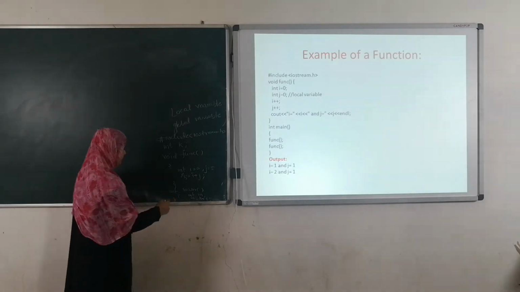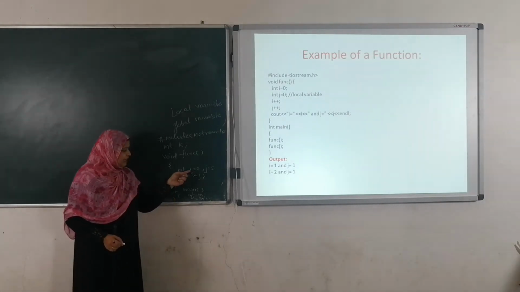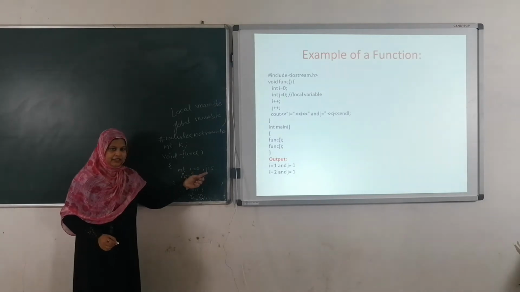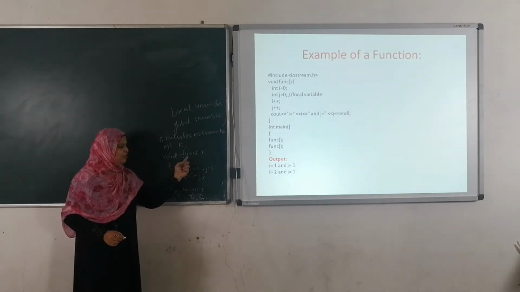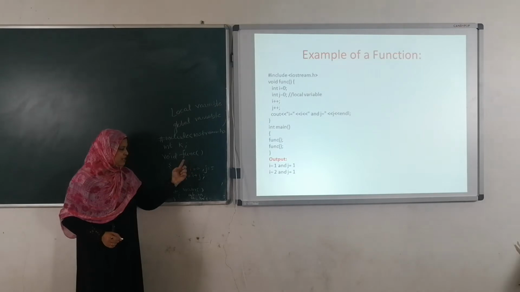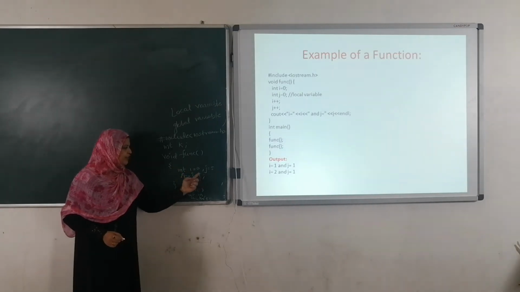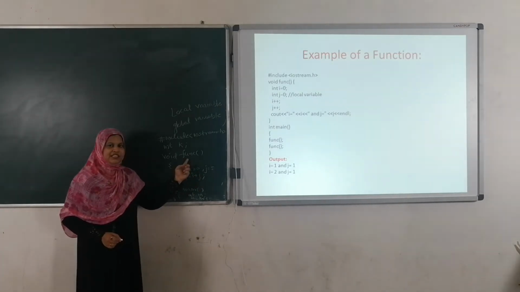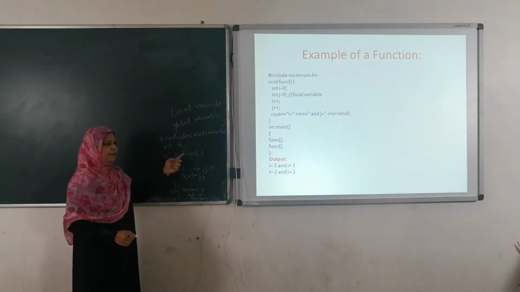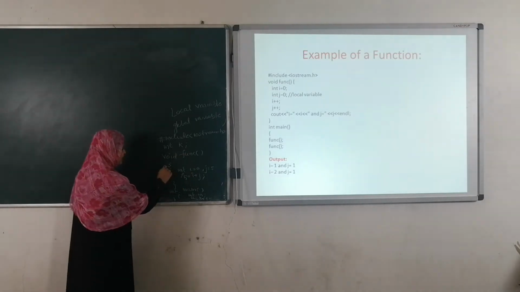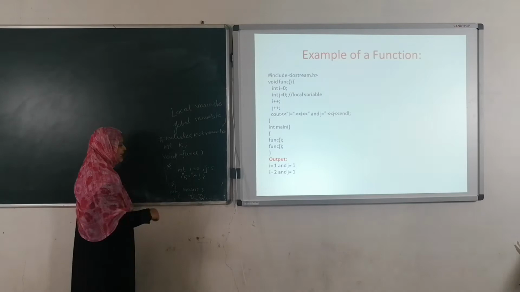See here, I am declaring i comma j here. These i comma j are local to this function func. So we can use these two variables within this function, func, only.